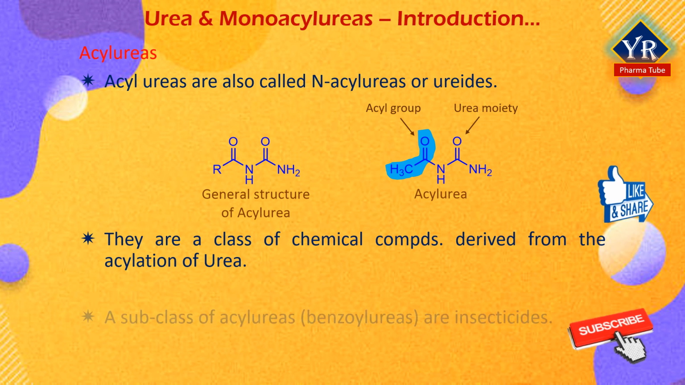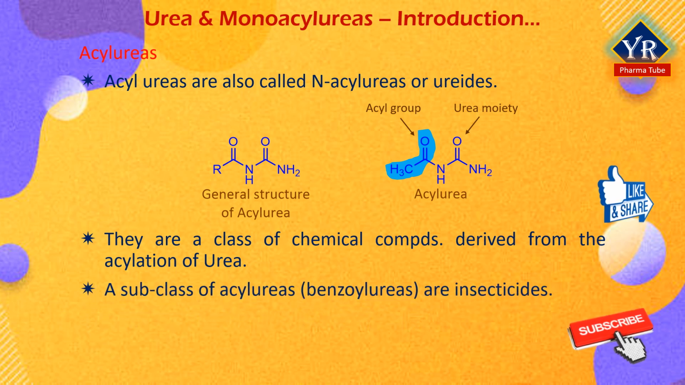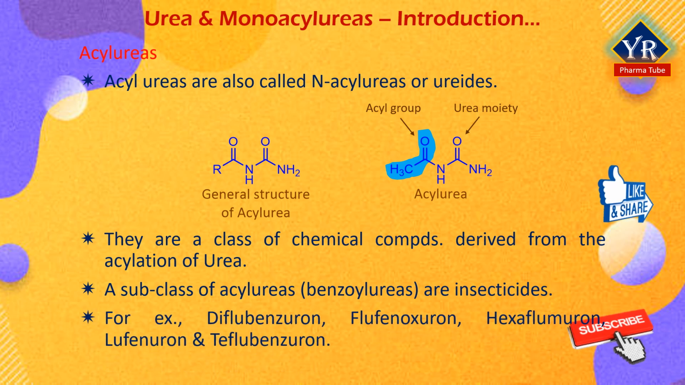A subclass of acylureas are also known as benzoylureas, which are insecticidal compounds. For example, diflubenzuron, flufenoxuron, hexaflumuron, lufenuron, and triflumuron. All of these act as insect growth regulators by inhibiting the synthesis of chitin, resulting in weakened cuticles and preventing molting.